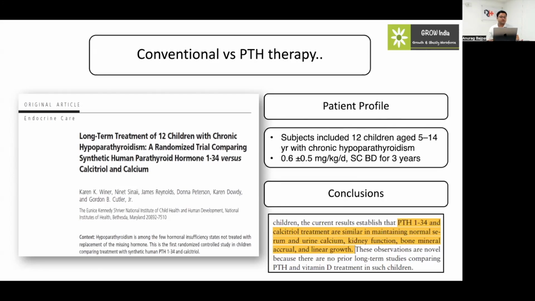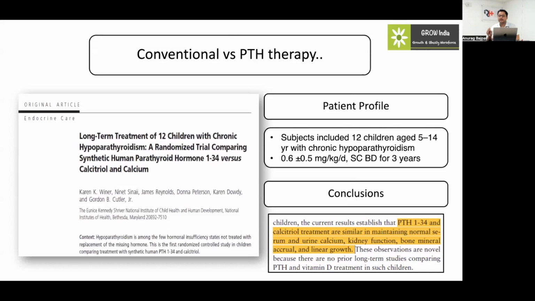It was probably the first study where conventional therapy was compared to PTH therapy. But they raised some questions in this study. It showed increased bone turnover and increased bone formation markers like osteocalcin in this group of children.